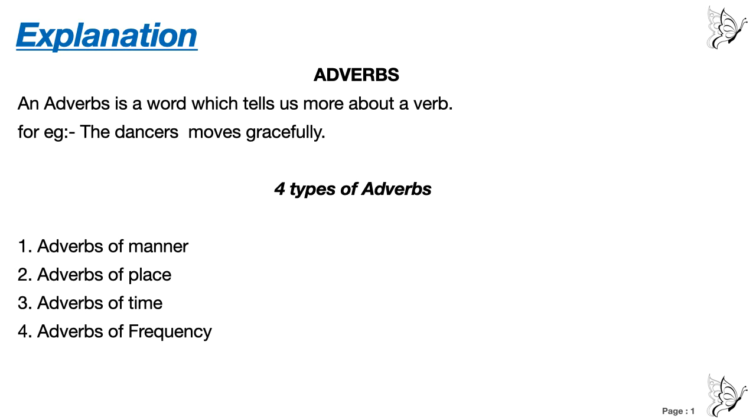Now there are 4 types of adverbs. In your book it is written adverb can be of 3 types. There is a printing mistake, so do the correction from page number 77. Adverb can be of 4 types. You cut the 3 and write 4 above that. Number 1, adverbs of manner, adverbs of place, adverbs of time, and adverbs of frequency.